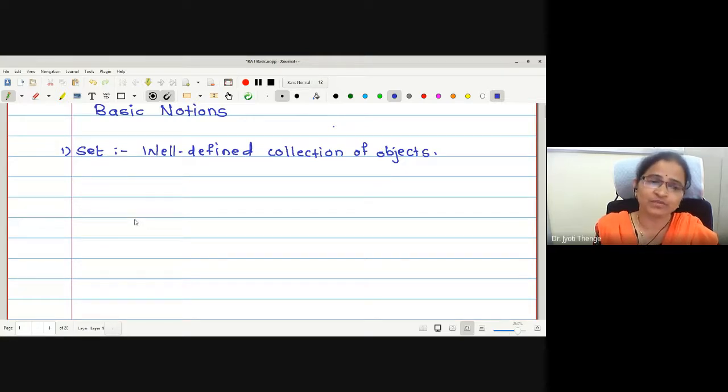Now, can you tell me one example which is not a set? Examples I can write many. If I want to write in mathematics: natural numbers, rational numbers, real numbers, complex numbers, integers, and so on. I want one counterexample for this. Counterexample means whatever collection you have which is not a set.